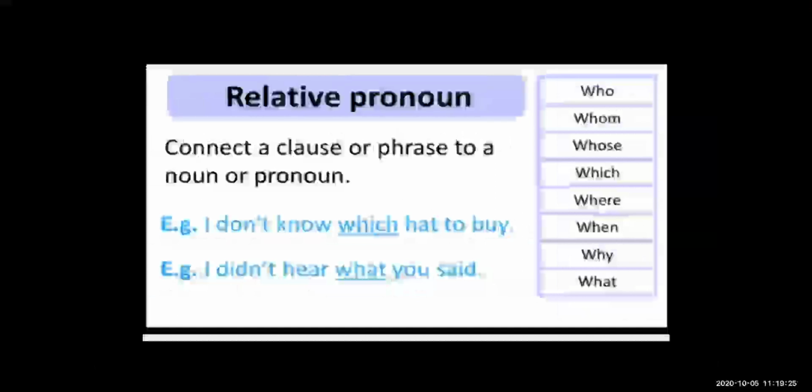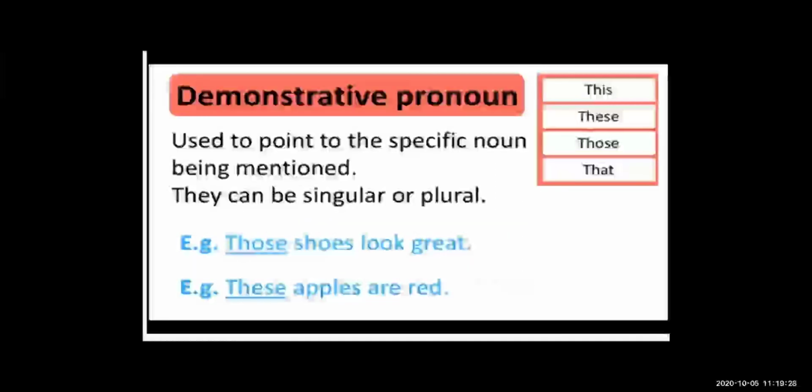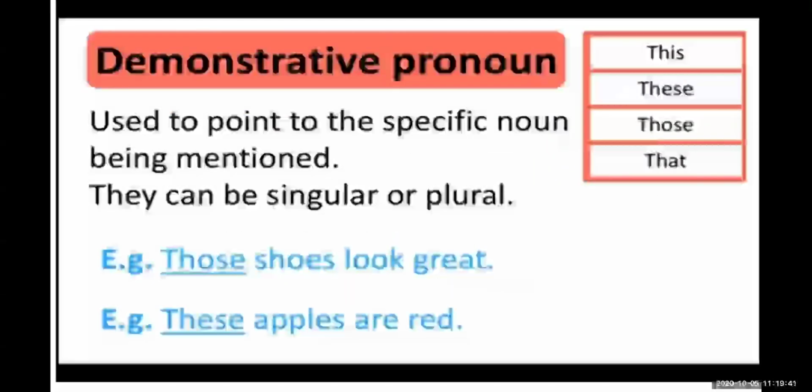Okay, now see, the next type is the demonstrative pronoun. So what is a demonstrative pronoun? A demonstrative pronoun is used to point to a specific noun. When you have to demonstrate something, like this car, this boy, that building, this fan, these flowers.